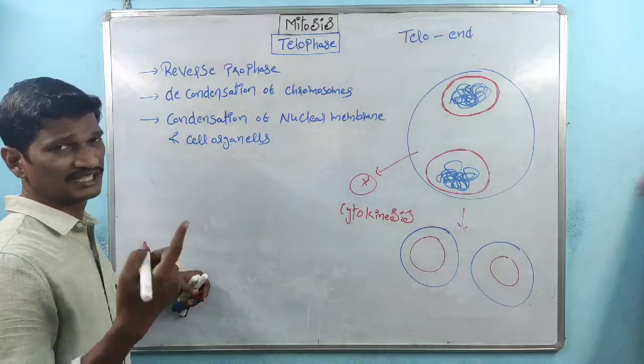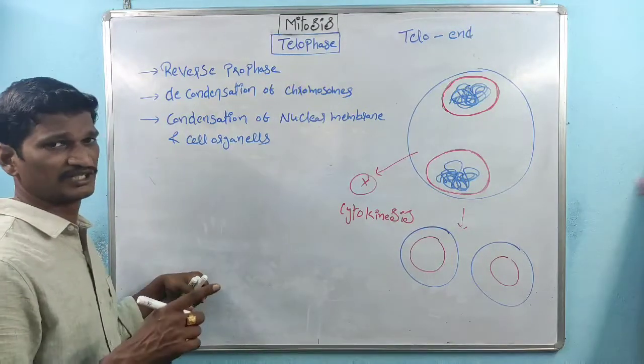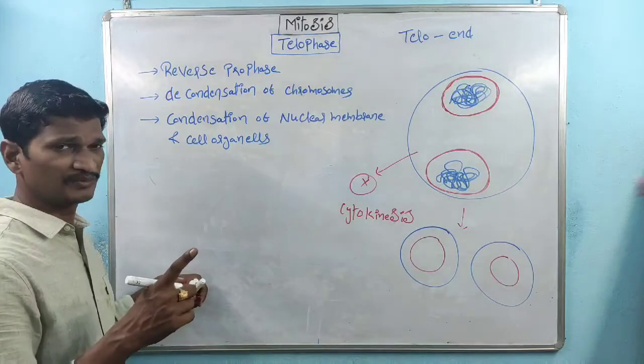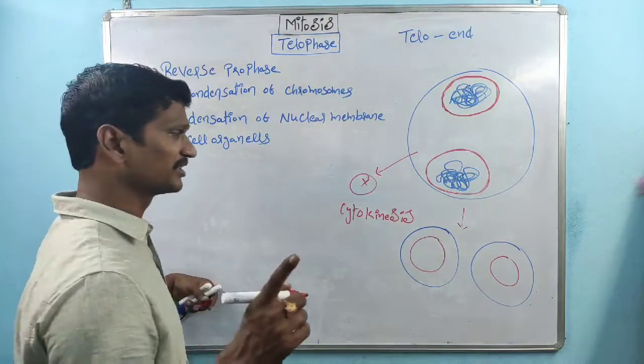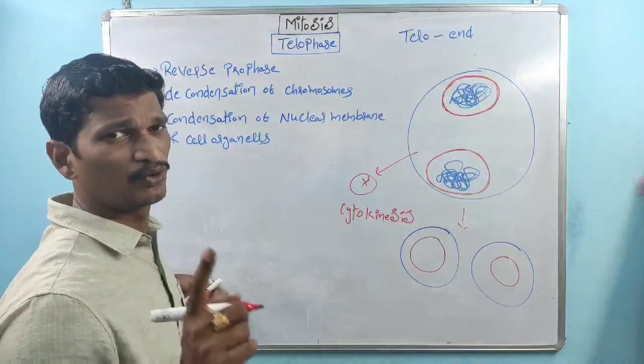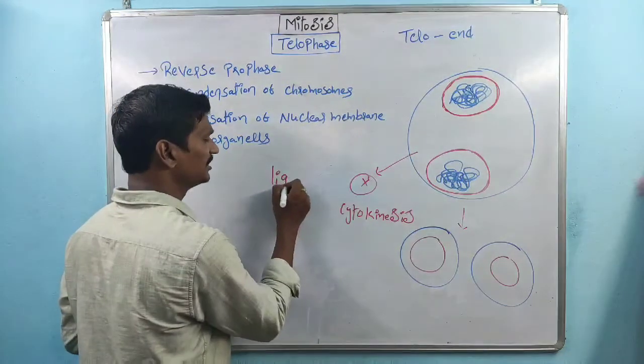Again, if these nuclei are involved in karyokinesis, the two-nucleus cell becomes four, and the four-nucleus cell becomes eight. For that, the best example is the coconut endosperm. We know about the liquid endosperm.